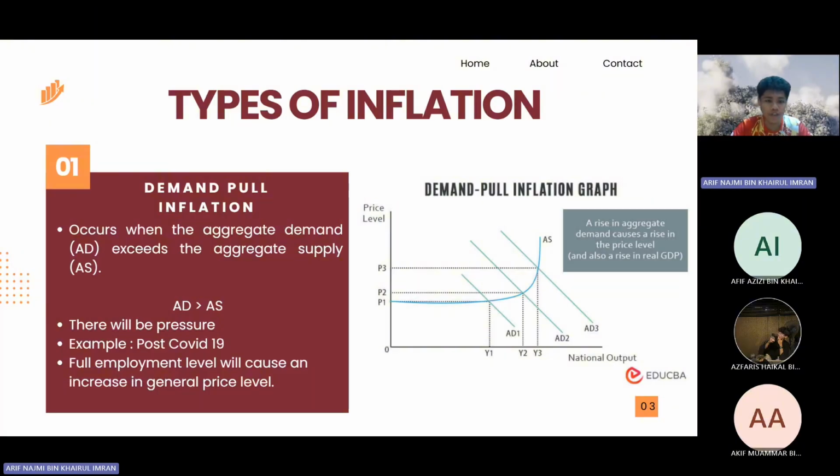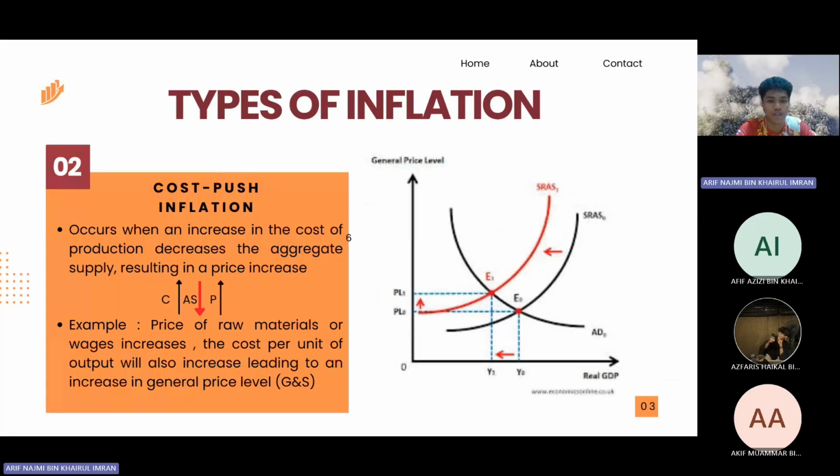In demand pull inflation, when the economy is near the full employment level, an increase in aggregate demand will cause an increase in the general price level. The excess spending can be because of too much money supplied in the economy or the government budget deficit. So next, the cost push inflation.